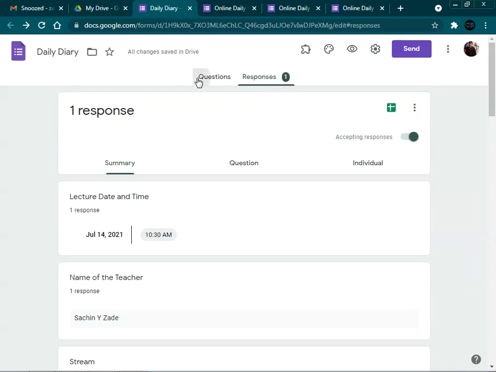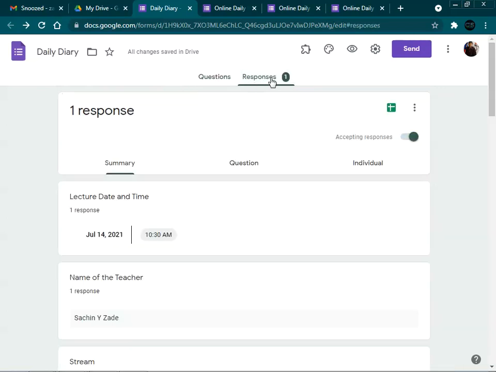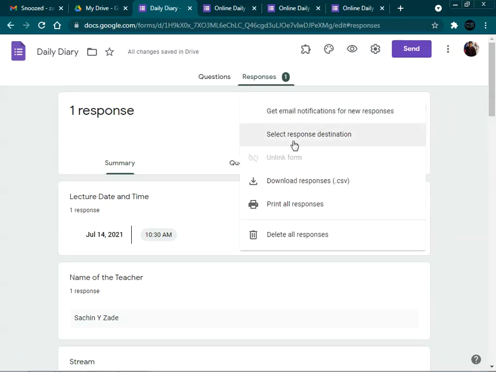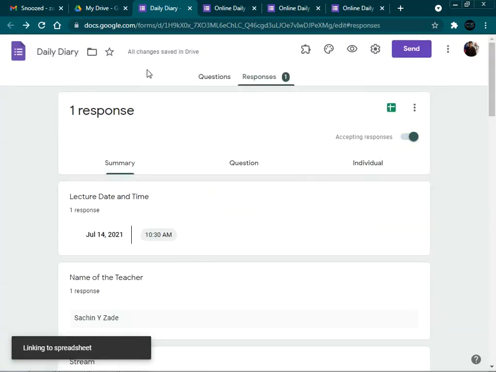Initially we had to fill in the questions with the help of the questions option. Now go to the responses option. In the responses option, go to the more option, that is the three dot option. Here you have to select response destination. Where you want to save it, we can give an existing spreadsheet, or we can directly create a new file. So click on create a new spreadsheet, and click create.